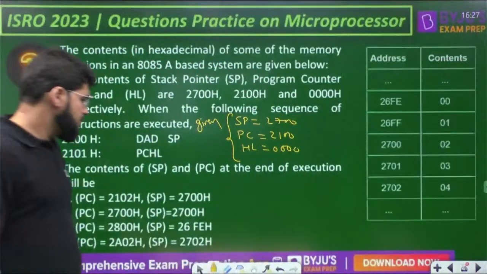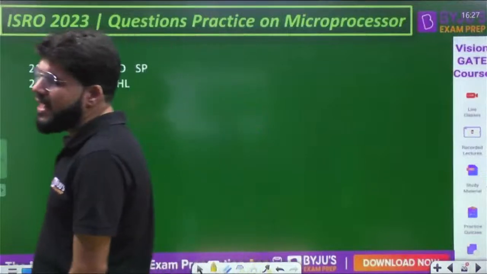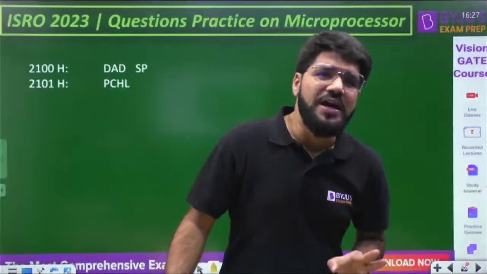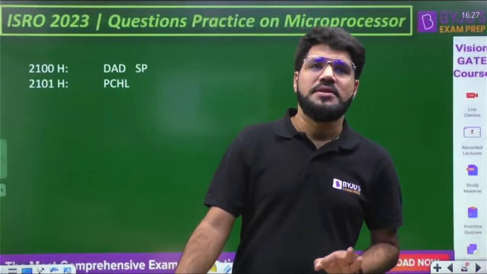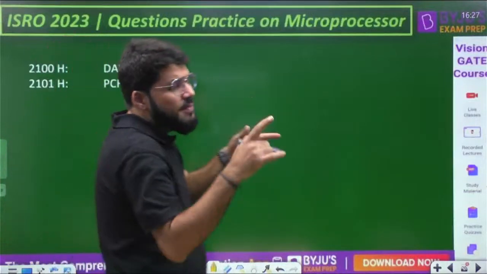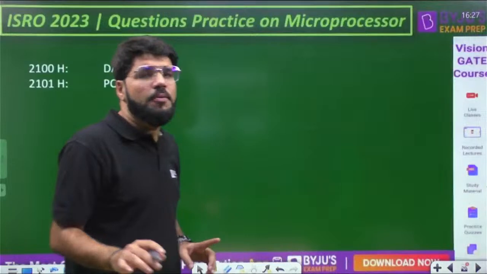Chalte hain next. Now let's execute these instructions. Only two instructions are there. DAD, double addition direct, is the one and only instruction in the 8085 processor to add 16-bit numbers. In 8-bit addition, the accumulator is by default an implicit operand. Here the implicit operand is HL.